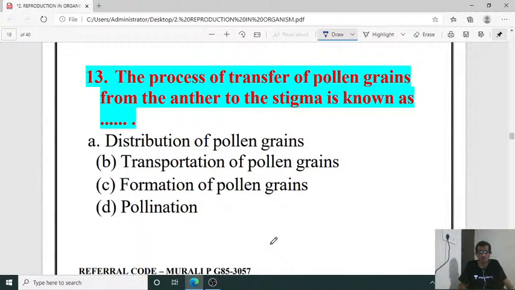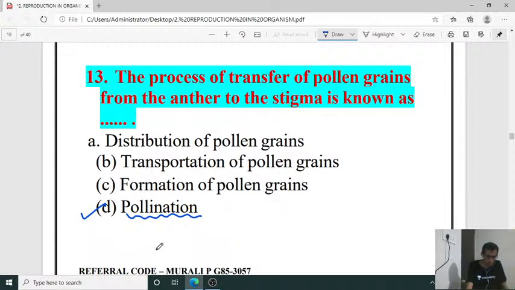The process of transfer of pollen grains from the anther to the stigma is known as what? Transfer of pollen grain from the anther to the stigma of the same flower or a different flower, in the same plant or in a different plant. What is that process? The 13th one, D. It is pollination.